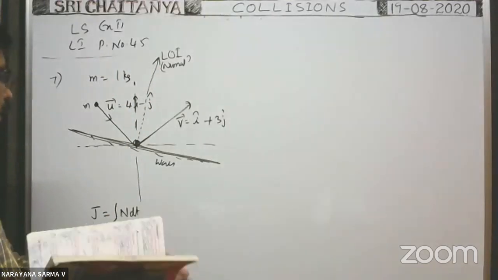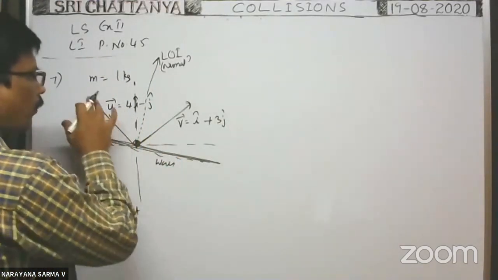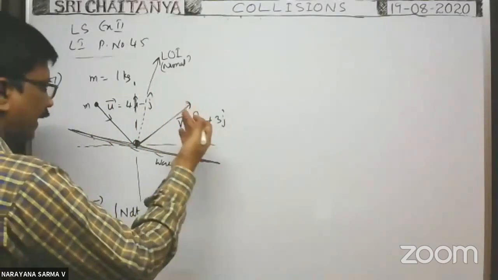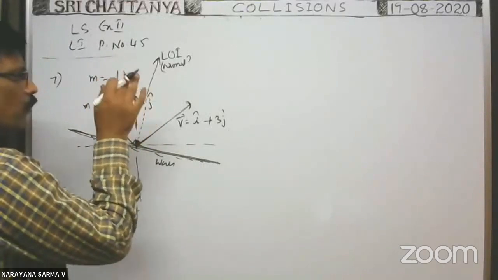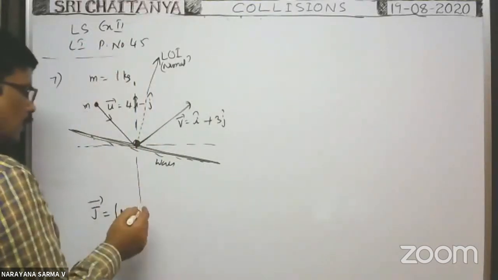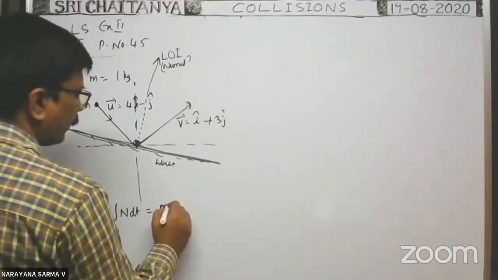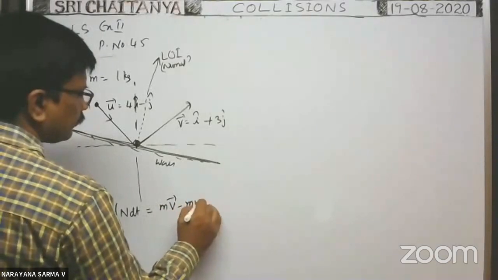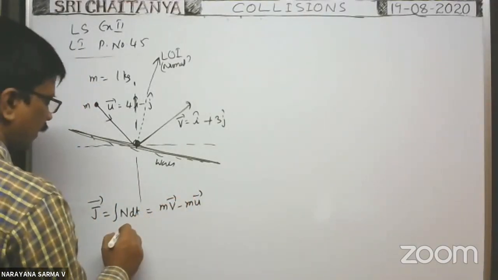There is a change in momentum. You write the change in momentum in vector form, because before and after collision the body travels with different velocities in different directions. That's why this ball receives the change in momentum only along the impulse direction, or along the line of impact. So along the line of impact, impulse received is equal to final momentum minus initial momentum, that is, mass into final velocity minus mass into initial velocity.